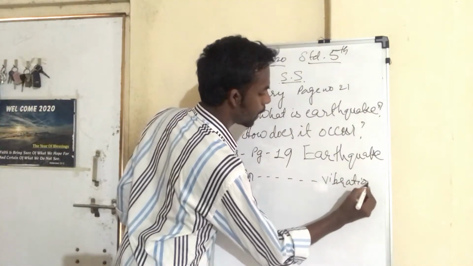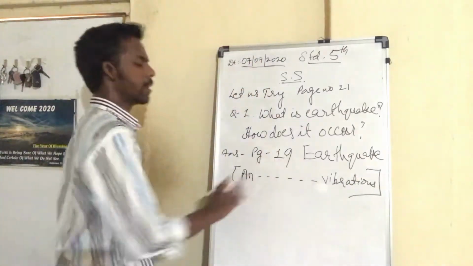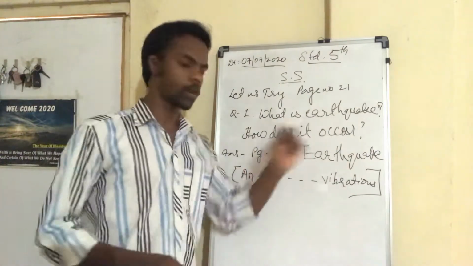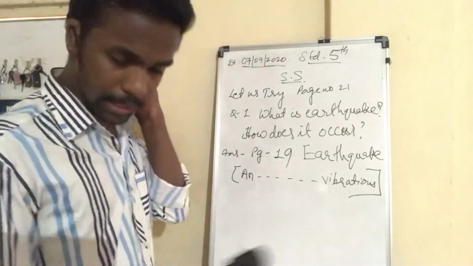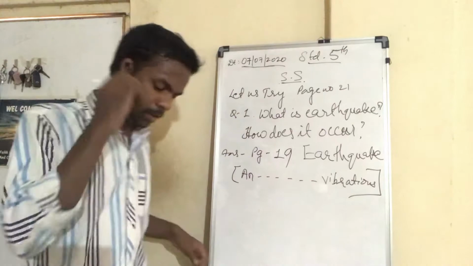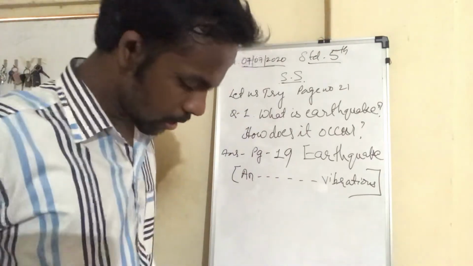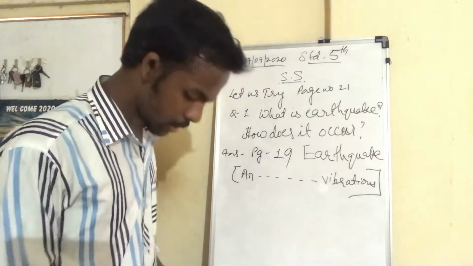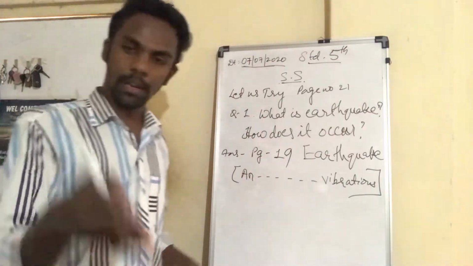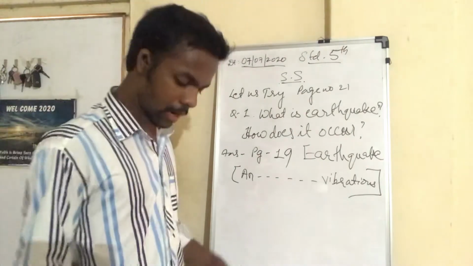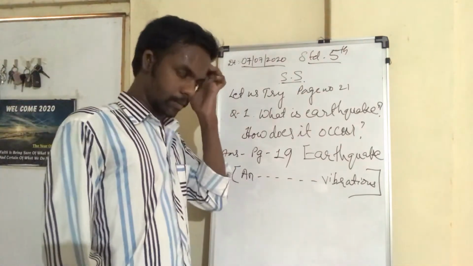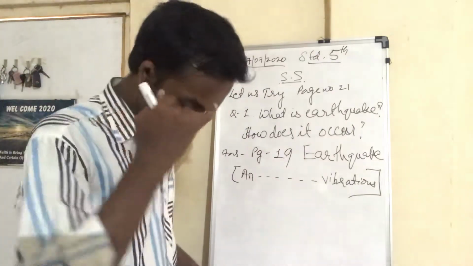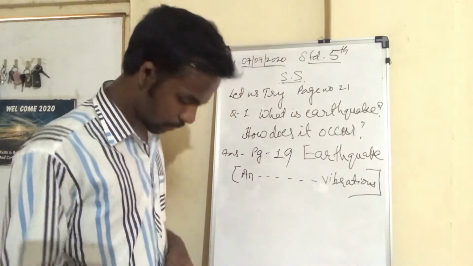So that whole paragraph is the answer for what is an earthquake and how does it occur. As I made you understand this earlier, I am not going deeper into this question answer section. I hope you will read this in the textbook once again, what an earthquake is and how it occurs. So that is the answer for the first question. I'll share the PDF for this question also.